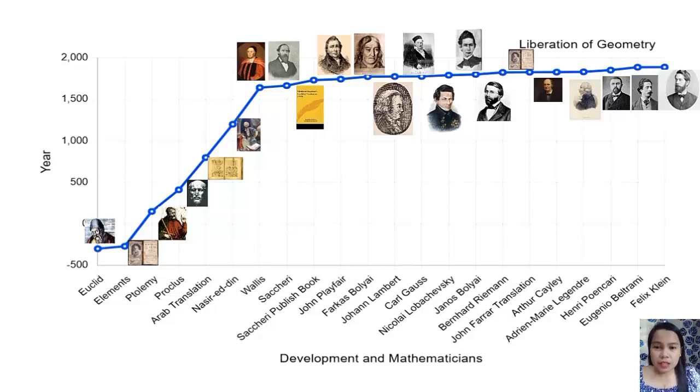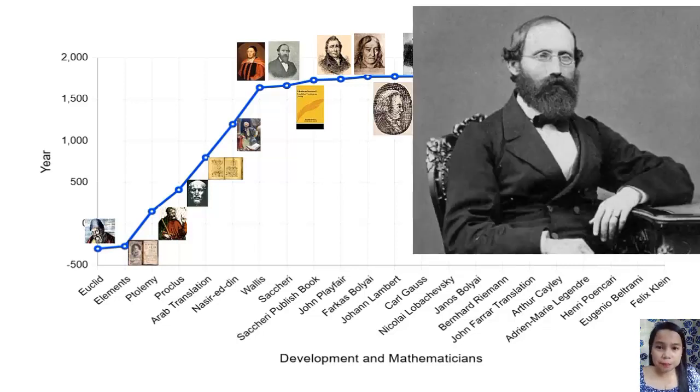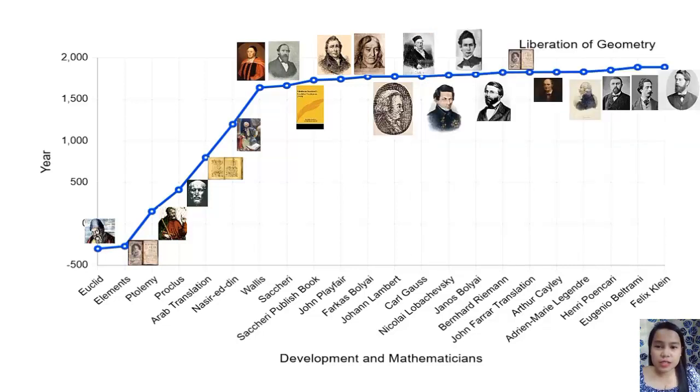Not too long after, Eugenio Beltrami, Arthur Cayley, Felix Klein, Henri Poincare, and others provided the consistency proofs of the acute angle hypothesis. Lastly, it was Georg Friedrich Riemann in the 19th century who discovered the second non-Euclidean geometry, the elliptic or Riemannian geometry. So as you can see, the steeper the line of the graph, the longer the waiting time before the new interest sparked. And after that, it was like a blazing fire, new inventions and discoveries arose. So much thanks for these excellent people who made great contributions for the development and liberation of geometry.